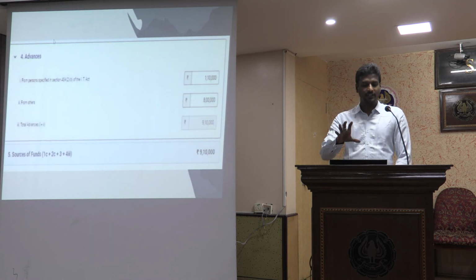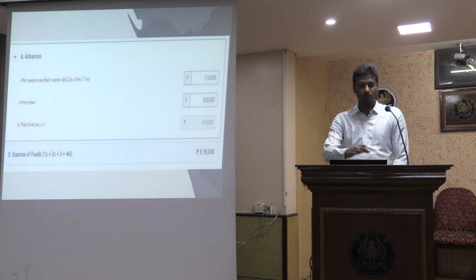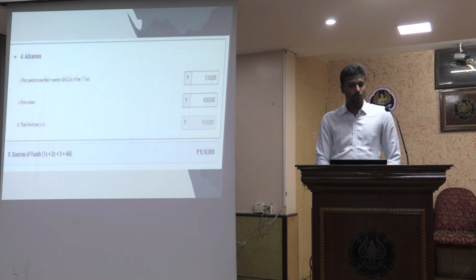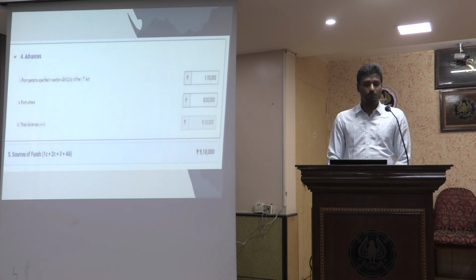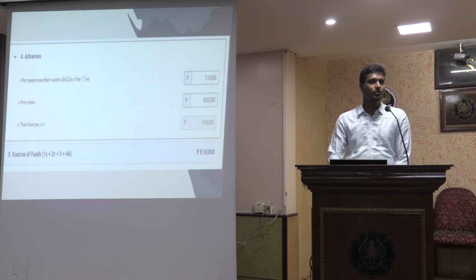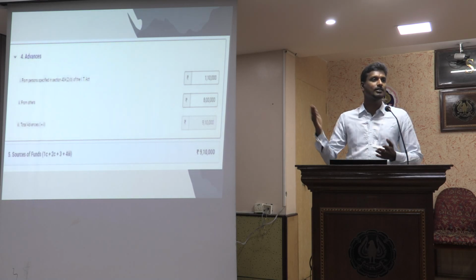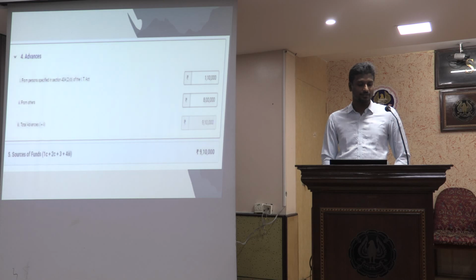I'm also giving the online portal, how it looks. So out of 9,10,000, 8 lakh is from others and from the related party 1 lakh, and this is how the schedule looks like. So both of that will get consolidated as the total advances from others.